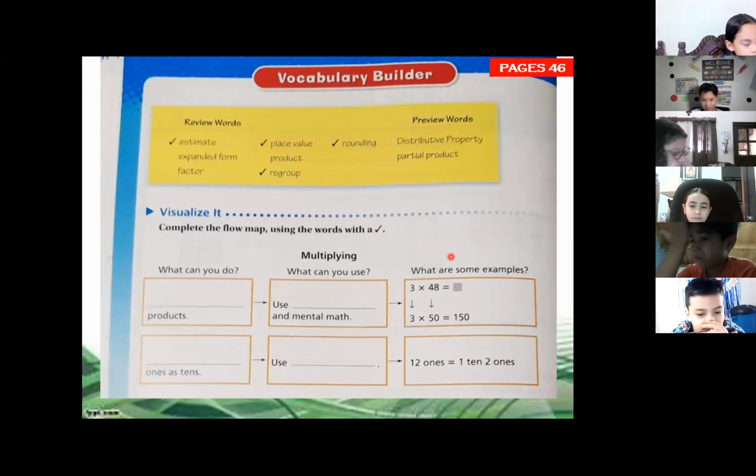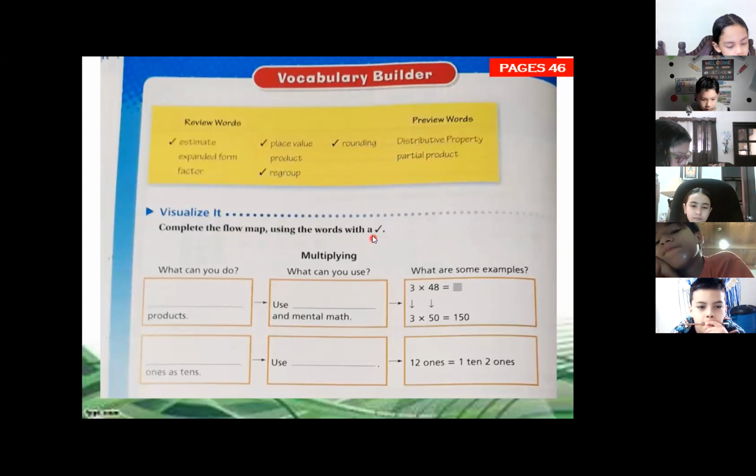Okay. Now we're going to complete together the flow map using the words that have a check. Just the words that have a check, we're going to use to complete this part. Now, multiply. What can we do to get here?